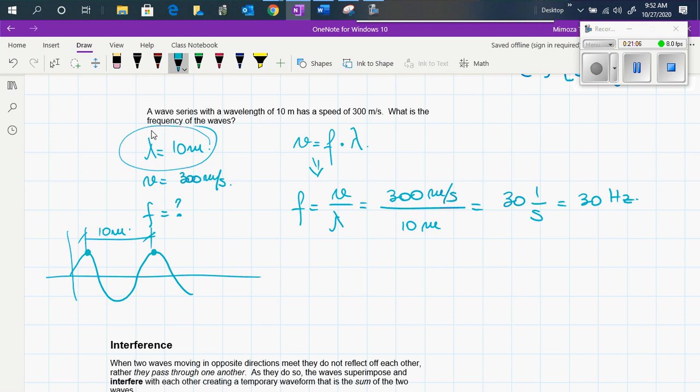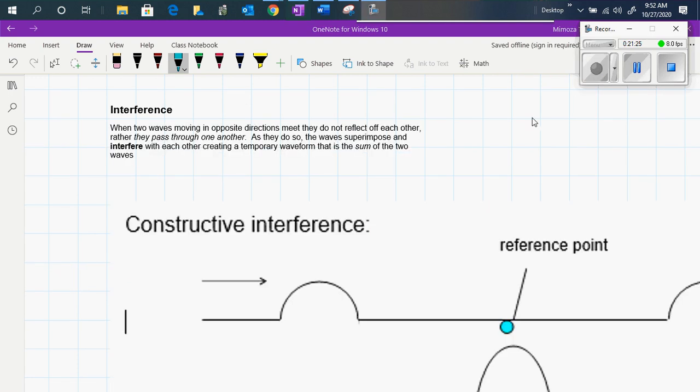And we see this cycle completed from point A to point B. This cycle is completed 30 times in 1 second. This is what the frequency and the wavelength of the wave mean. Clear? Okay.